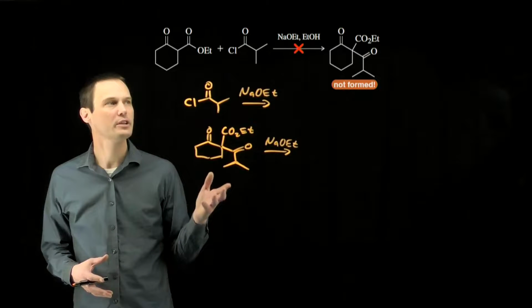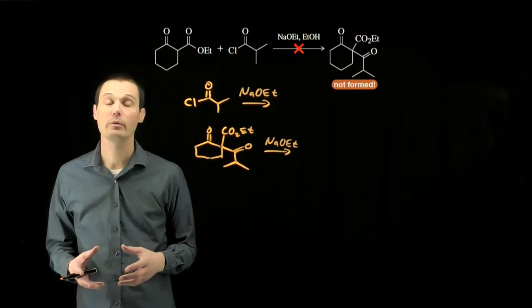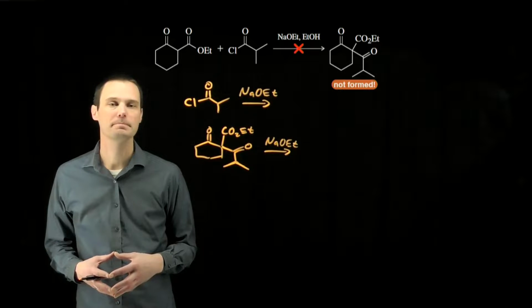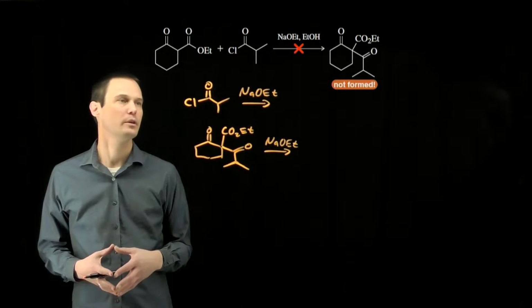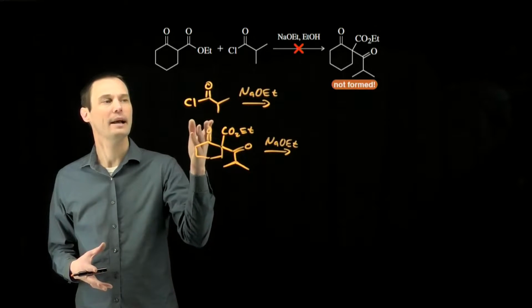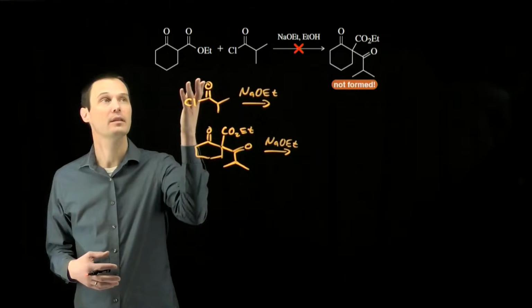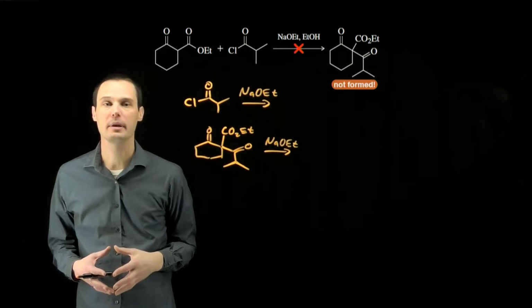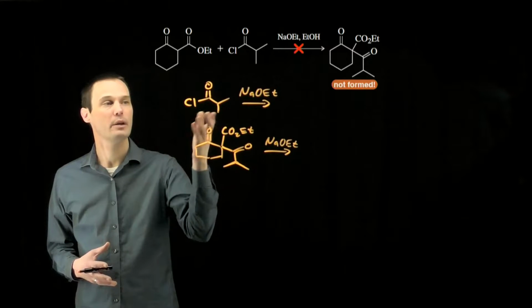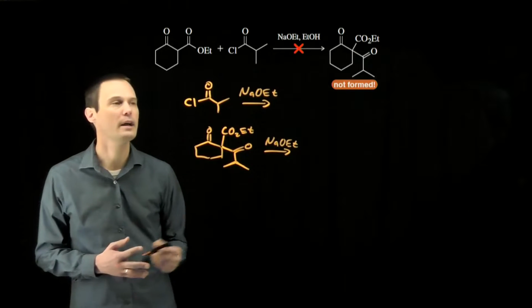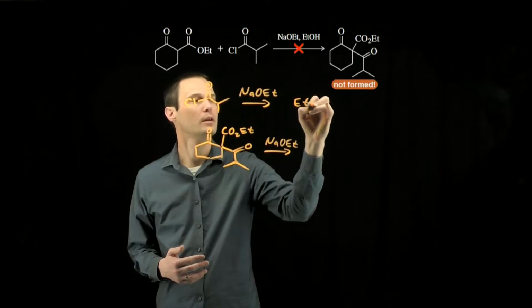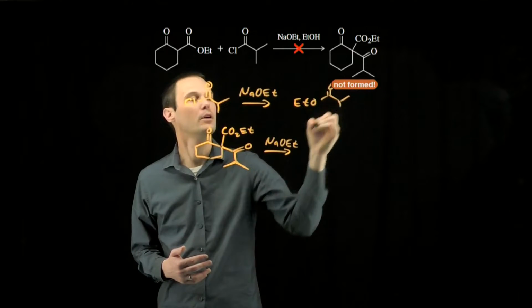The assessment asks us to predict why this reaction won't work very well when we use an acid chloride as a reagent. There are two ways we can think about the answer to this assessment. One is that acid chlorides are more reactive than the proton between the two carbonyls in a beta ketoester. So sodium ethoxide will preferentially react with the acid chloride to form an ethyl ester long before it ever reacts